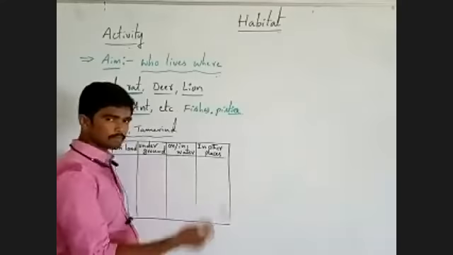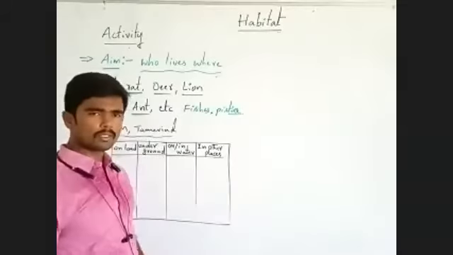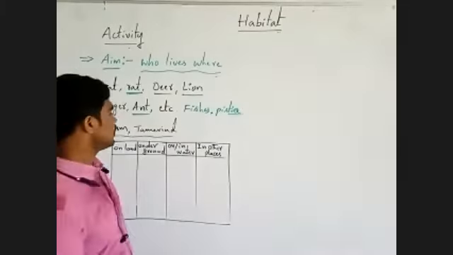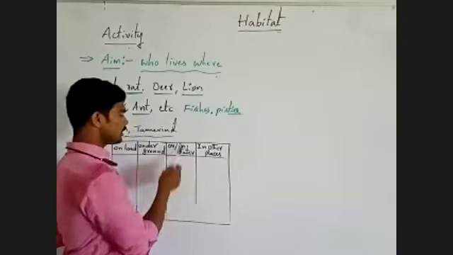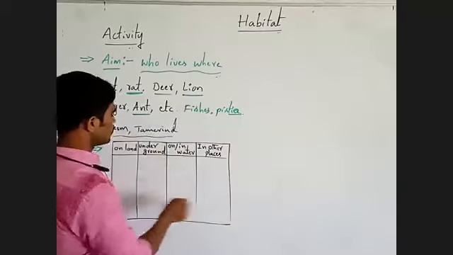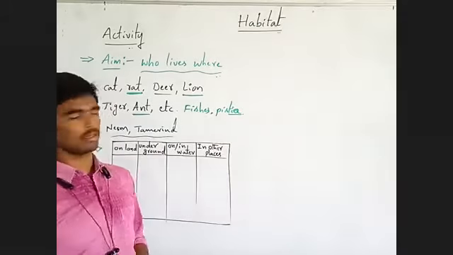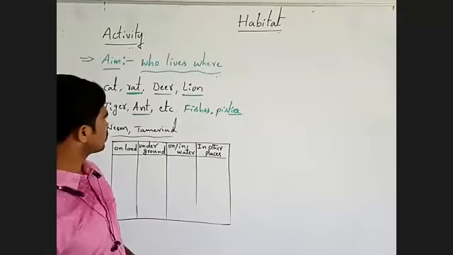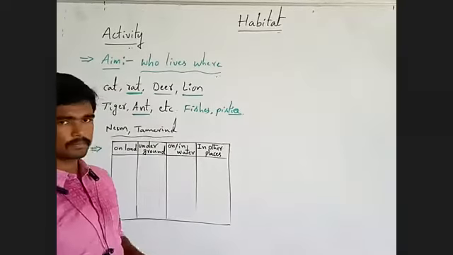Next, other water organisms or aquatic animals. They live on or in water. Like this, write under the appropriate column. This is one activity. Are you understanding? Observe all the activity.